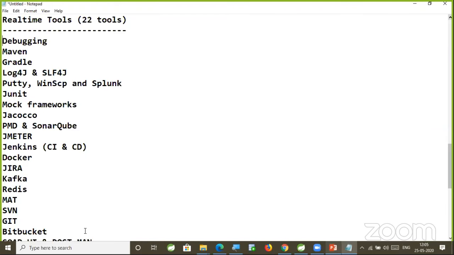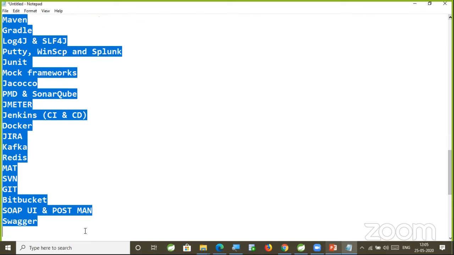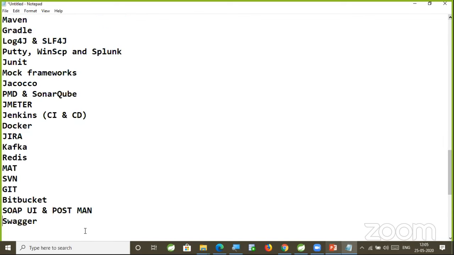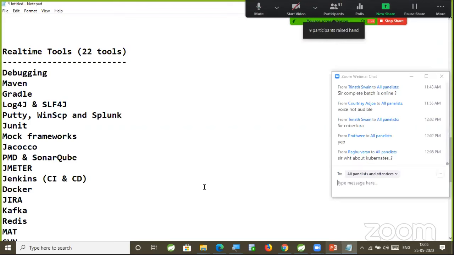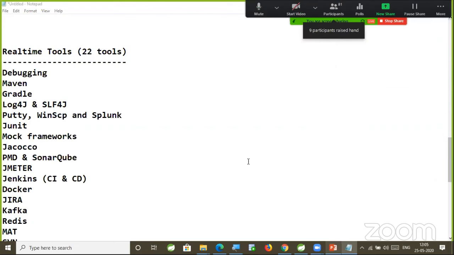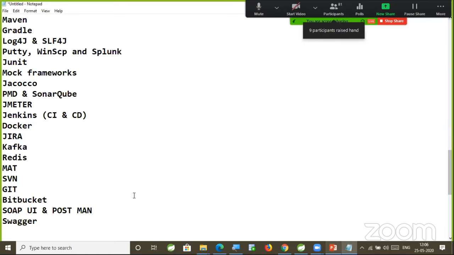Come on, guys, see here how many tools we are going to cover. All these tools will be covered as part of our project training. So is anybody looking for any other tool that I did not specify here? Come on. Kubernetes, right? What is the purpose of Kubernetes?